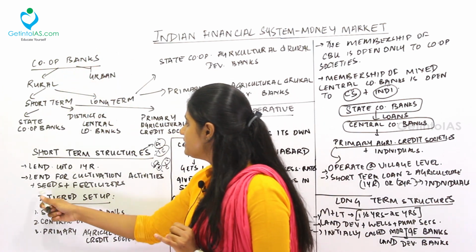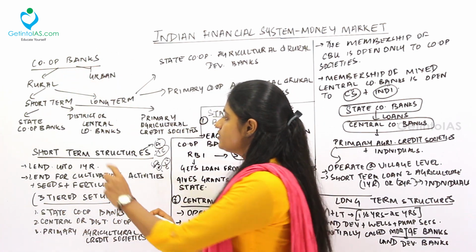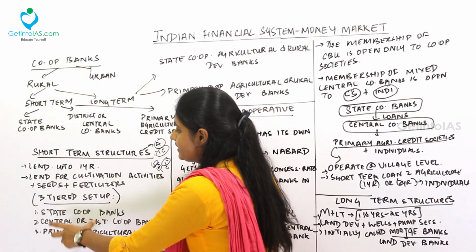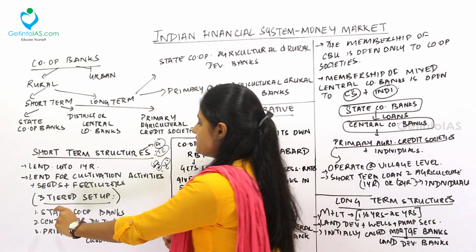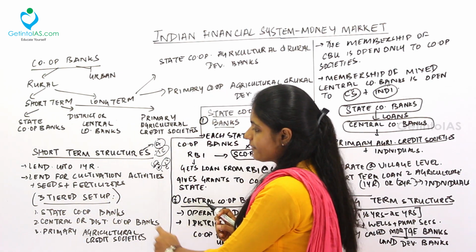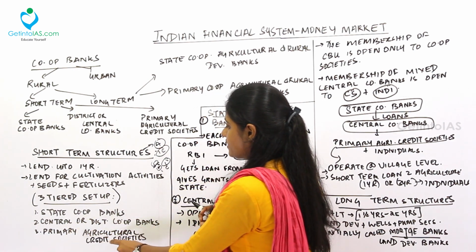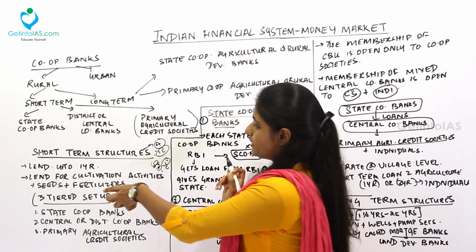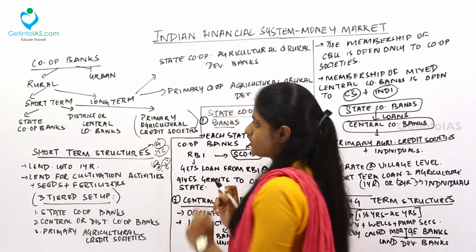Next, it is a three-tiered setup. Under the short-term structure, under the rural cooperative bank, it is a three-tiered setup. First is the state cooperative bank. Next is the central or district cooperative bank. Third is the primary agricultural credit societies. So this is divided into three, as I told, right? So this is a three-tiered structure.